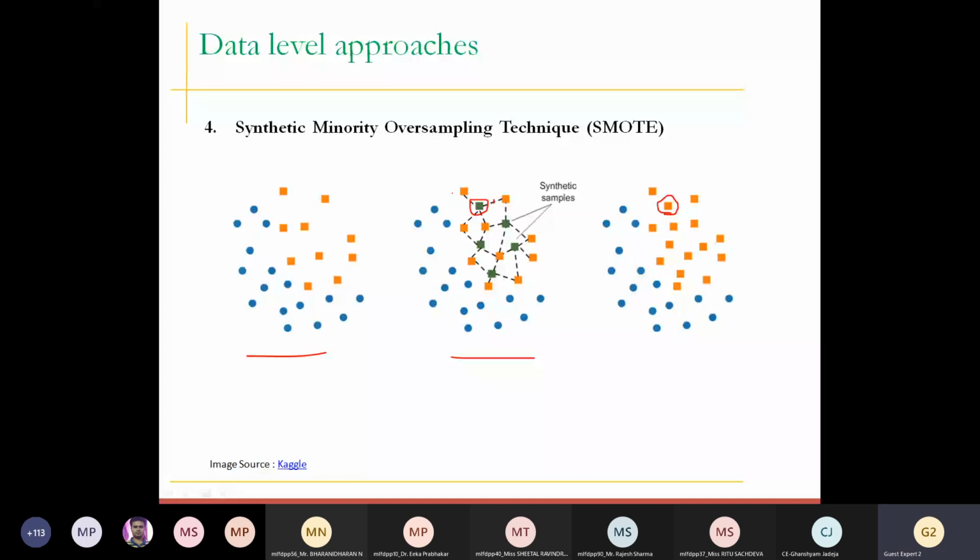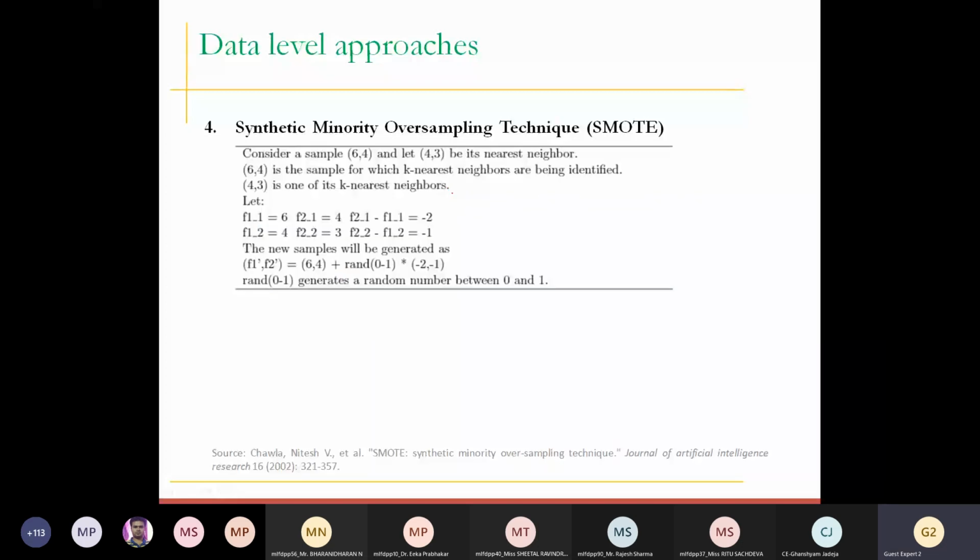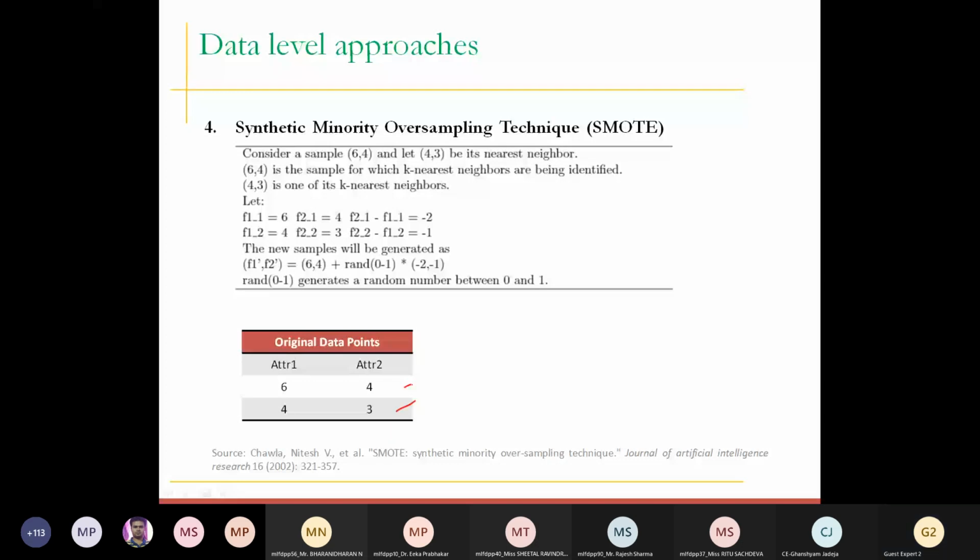Now, to understand how to draw a line and how new synthetic points are generated, Professor Chawla has given a wonderful equation. Looking at it for the very first time, you may think that this is quite a complicated equation, but trust me, it is very, very simple. You need to be attentive here. We have original data points 6, 4 and 4, 3. Let's say 6, 4 is the sample. You can consider either one as the neighbor or the original point. This is my F1 and this is my F2.